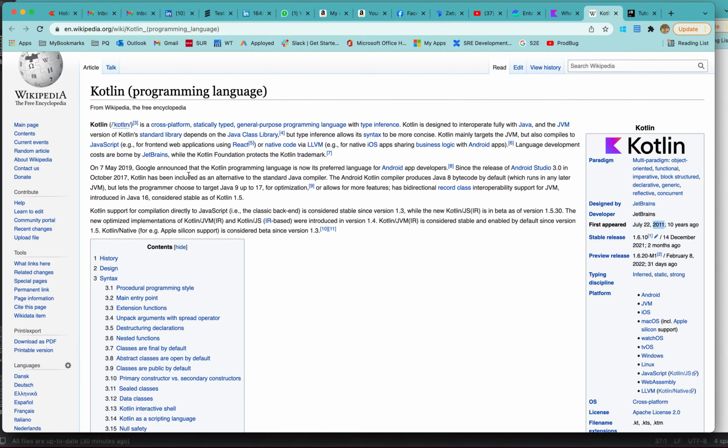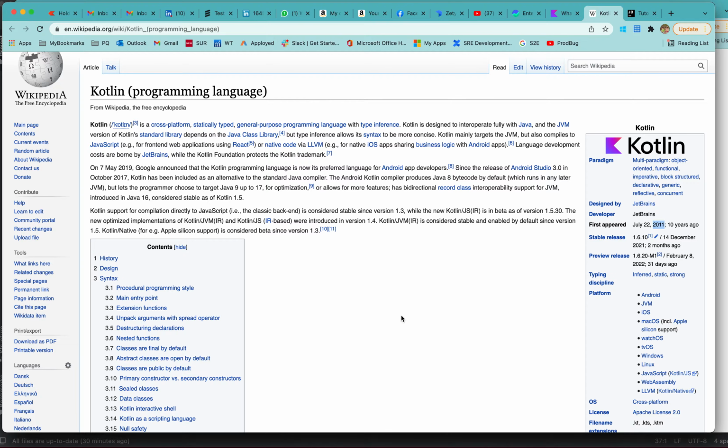So why did Kotlin become so popular? In 2019, Google announced that the Kotlin programming language is their preferred language for Android development. Previously they were working with Java, and they have not discarded Java, but along with Java they have added Kotlin as well. That's why, after acceptance from Google, Kotlin became very popular. You need Java 8 and above to use Kotlin.